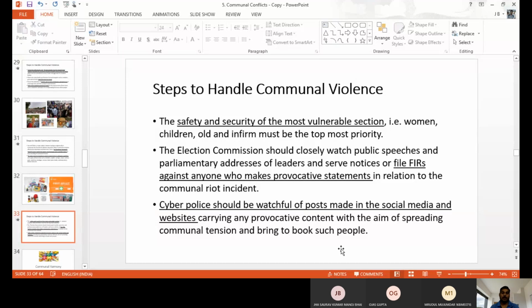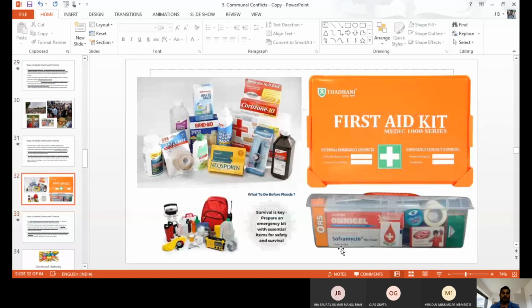And cyber police also should be watchful of posts made on social media, what kind of things they are sharing, what messages they are forwarding. Those things also should be kept in check by the cyber police. It is also a step to handle the violence in a particular place. Okay, these are the other steps the government is doing. Then we are able to stop the violence after it arises.